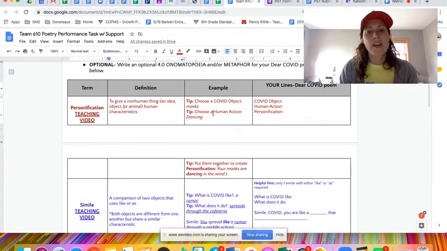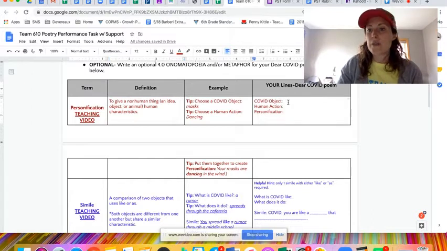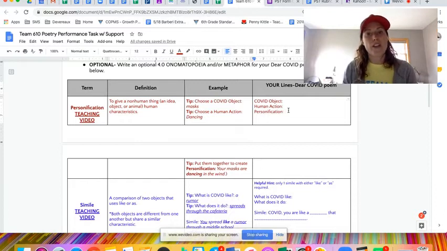And then you would put it together. In the example, she talks about masks dancing in the wind. So here you would write the object, what action you want to connect it to, and then write out the whole line of personification.